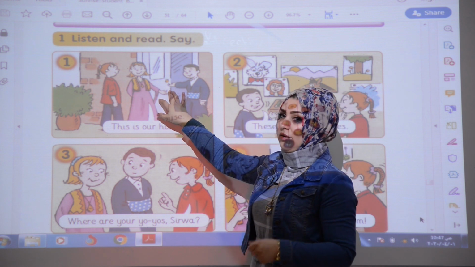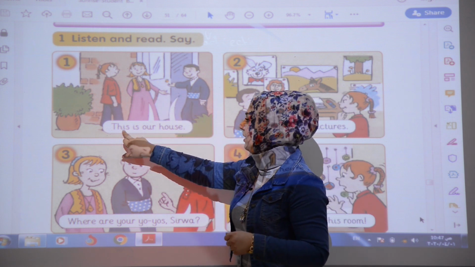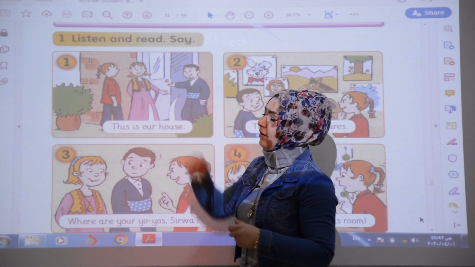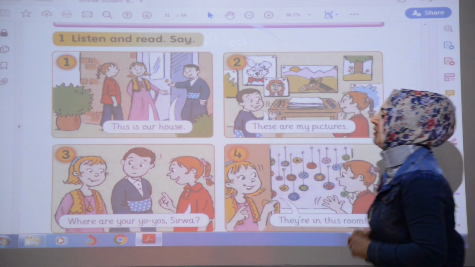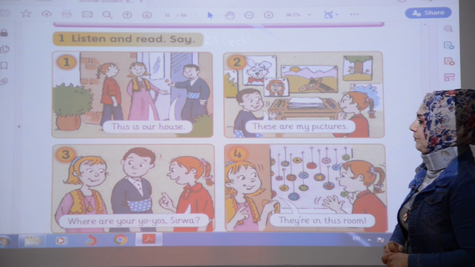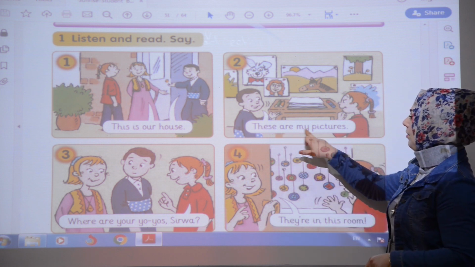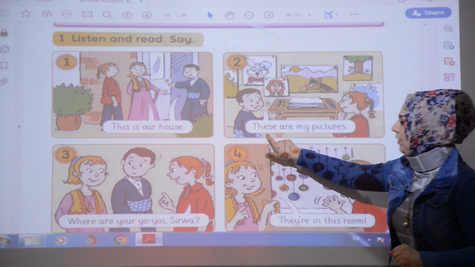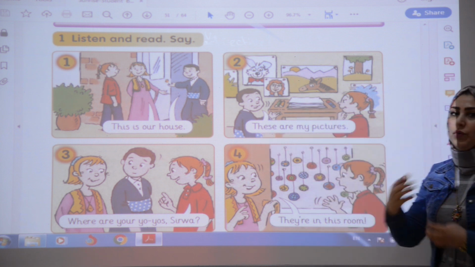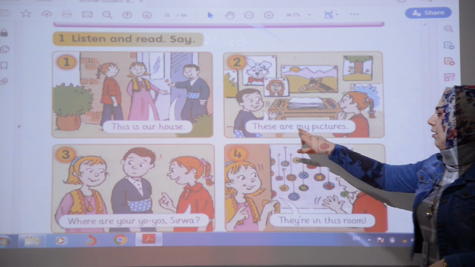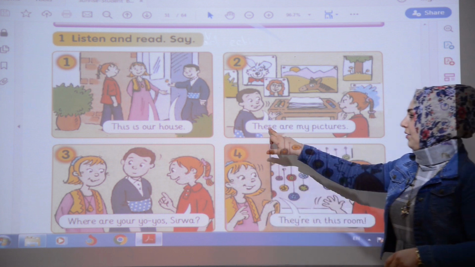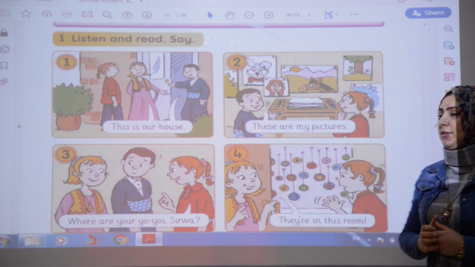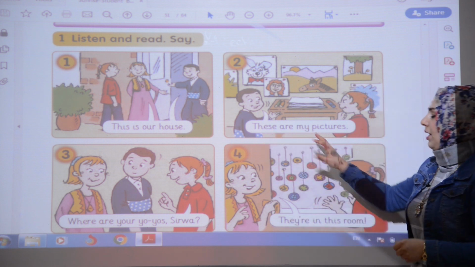These are my pictures. We have more than one picture. We should say are, and we should say these for plural and near to us. Okay? These are my pictures.